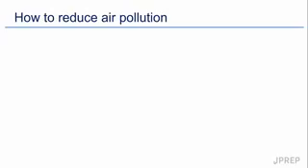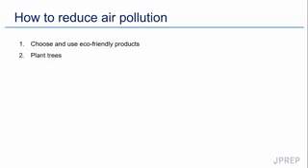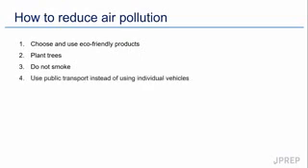It is therefore important to reduce air pollution in order that the Earth can regulate its temperature to support life and support it well. There are various ways by which we can reduce air pollution. These are choosing and using eco-friendly products that do not emit or contain very little amount of known pollutants, planting more trees, avoiding smoking, using public transport instead of individual vehicles so that the amount of gases that are released